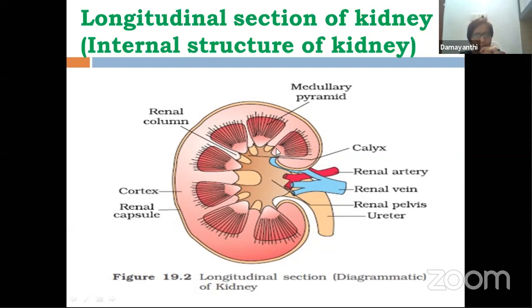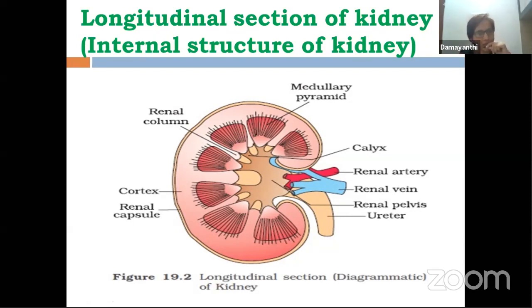In between these renal pyramids, you can see there is this extension of cortex over here, over here, over here. So this cortex which is present among these renal pyramids, we call it renal column or columns of Bertini.